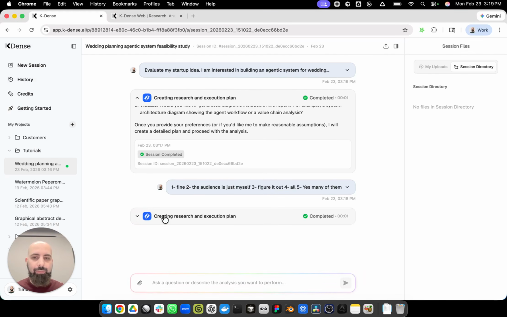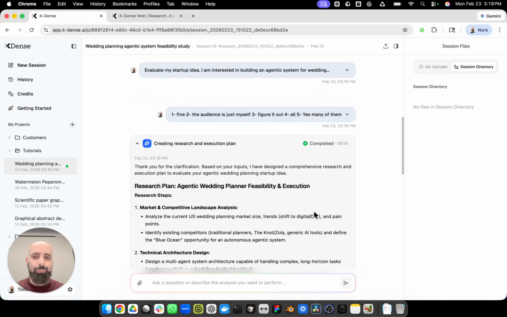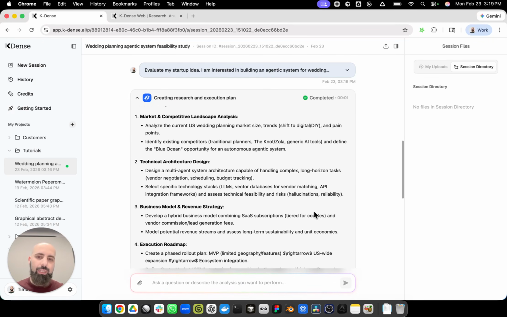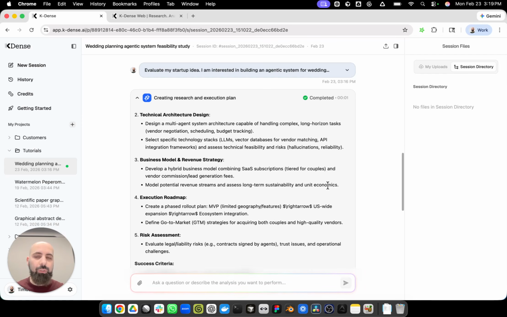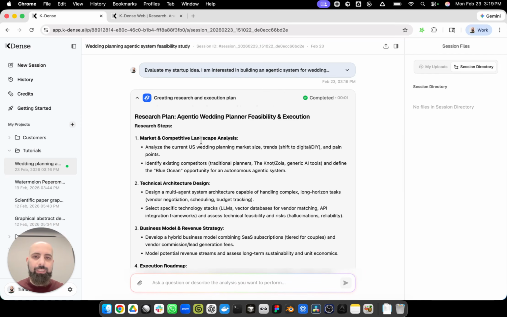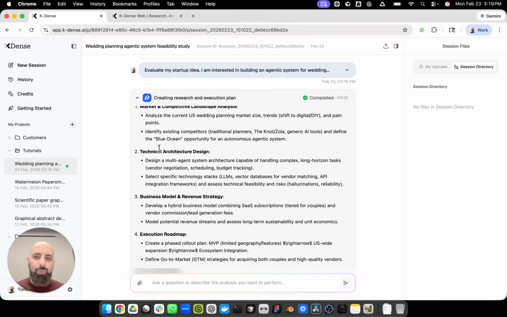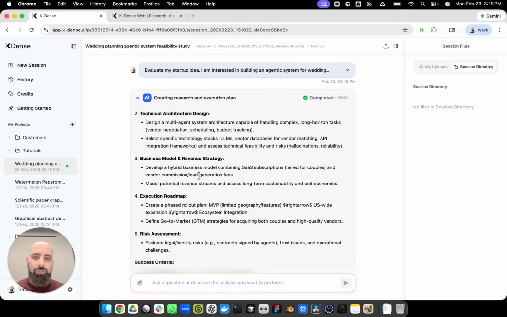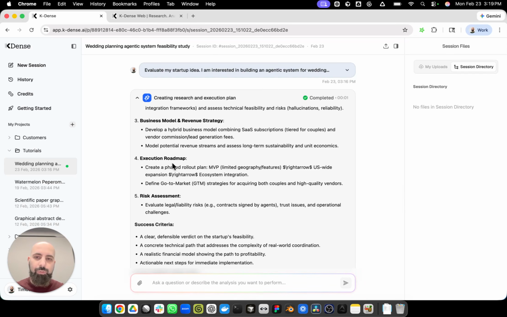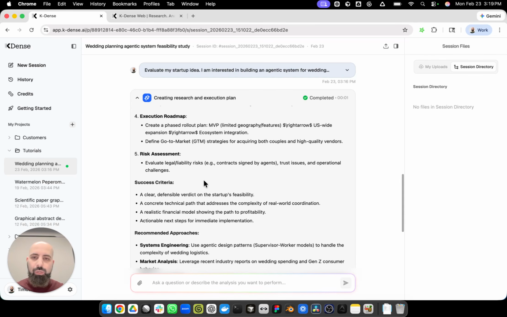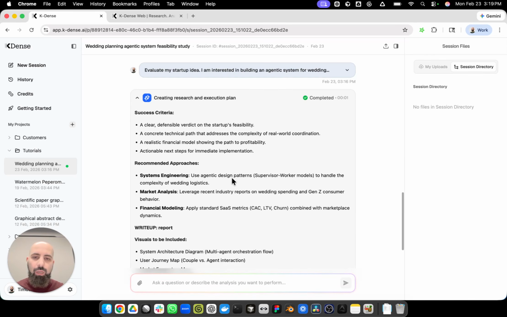In a few seconds, it comes back with an execution plan. What that basically means is the steps it's going to go through to accomplish the goal. So it's going to do some market analysis, devise a technical architecture for the system, look at the business model, and provide an execution roadmap for an MVP, a go-to-market strategy, risk assessment, etc.